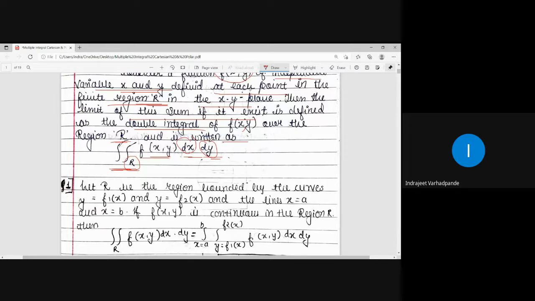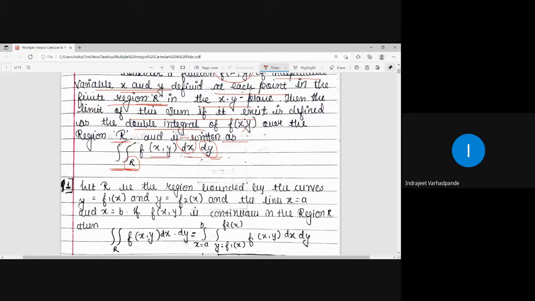Because ultimately we evaluate a double integral as a case of definite integration, and in definite integration our result is always a finite value or a constant quantity. A definite integral will never contain an arbitrary constant of integration.